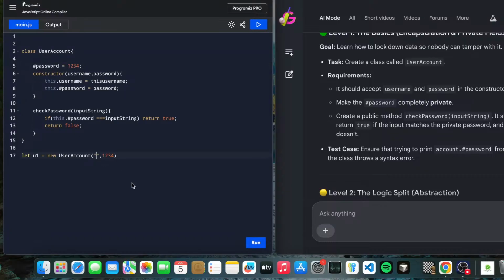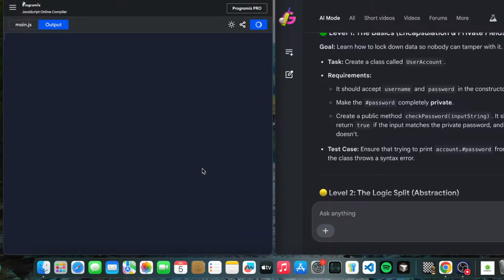Okay, let's see u1.checkPassword. console.log(u1.checkPassword). So we are giving a password. Why do we need to save? Because we are already saving it when we call the UserAccount class. So let's give a slightly wrong password first of all, so we can see the error.